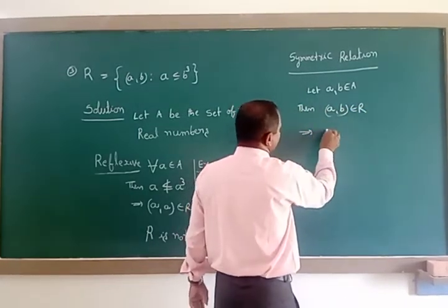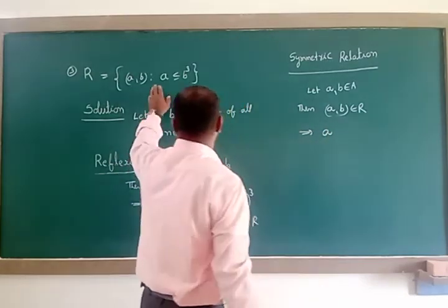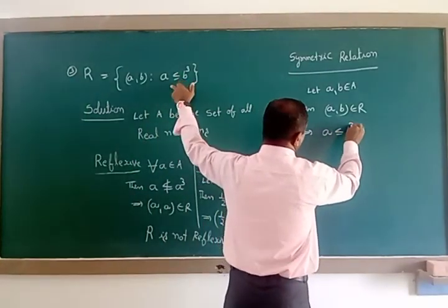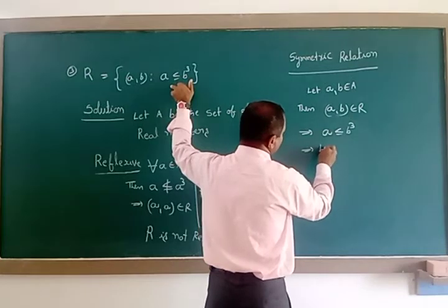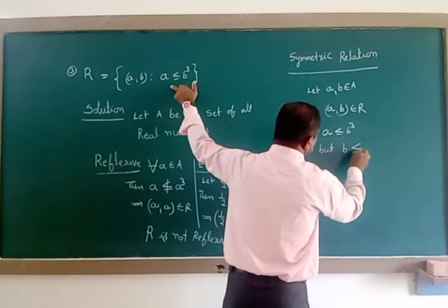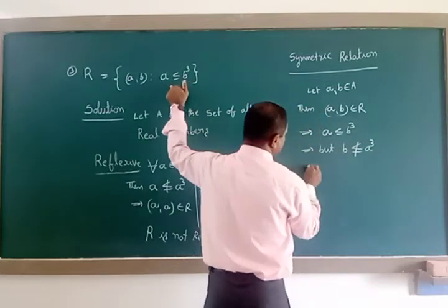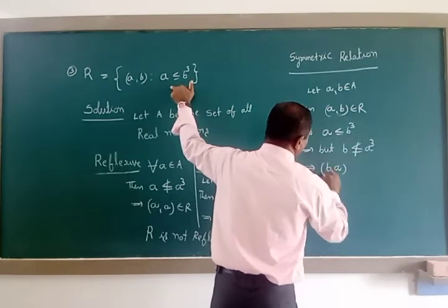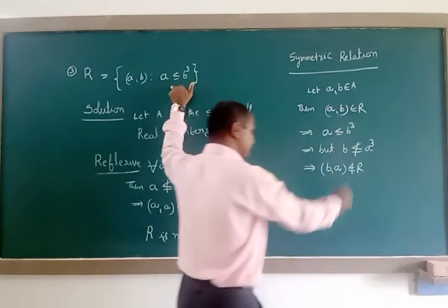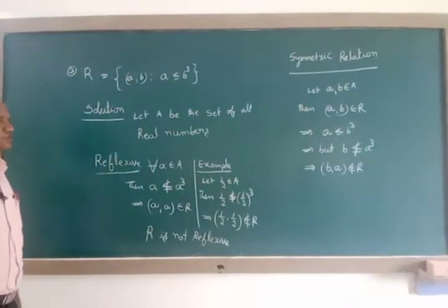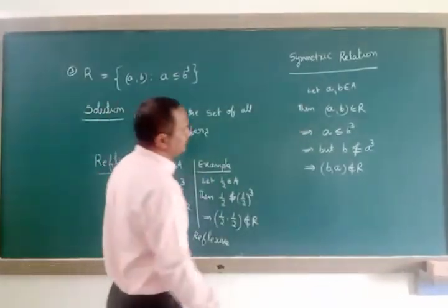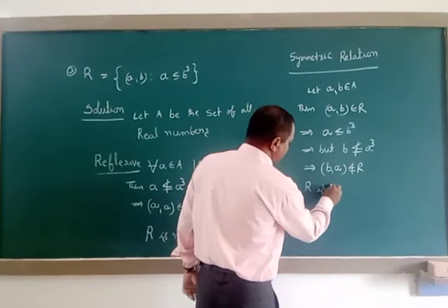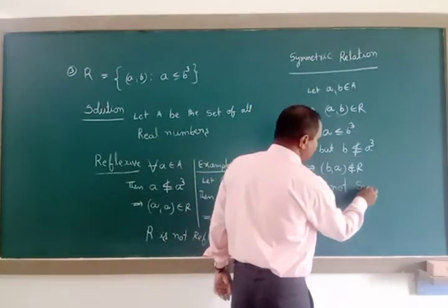That implies, using the definition of relation capital R, a is less than or equal to b cube. But if we move reversely, b is not less than or equal to a cube. That means b comma a does not belong to capital R. Therefore R is not symmetric here.